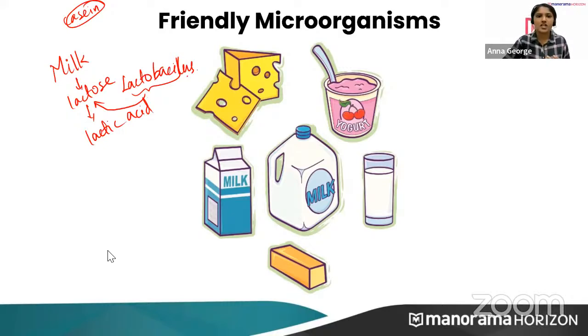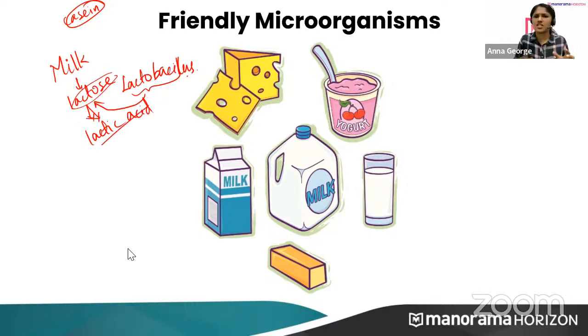Okay. So milk is converted into curd with the help of bacteria. I will explain once more. We know that milk contains the sugar called lactose. Lactose is called milk sugar. You have already studied that lactose is milk sugar, right? So lactobacillus bacteria will convert this lactose into lactic acid.